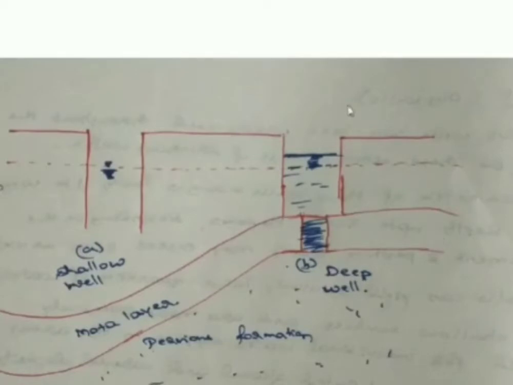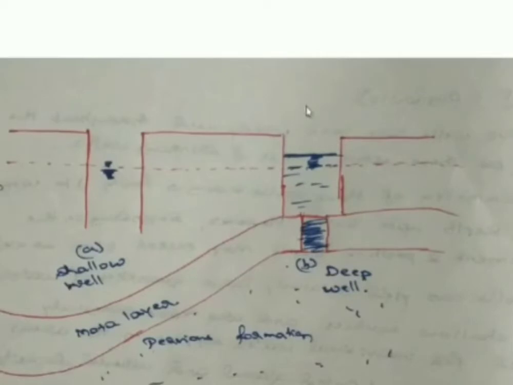Now I have shown two wells here, a shallow well and a deep well. These are the examples of the dug well or the open well. What is the main difference between a shallow well and a deep well? In the shallow well there won't be any supporting system, and the shallow well enters the primary aquifer, whereas the deep well rests on a layer here. Can you see the layer that is being shown here?